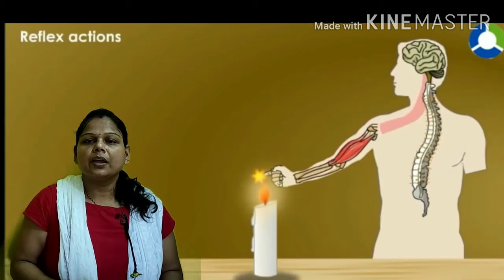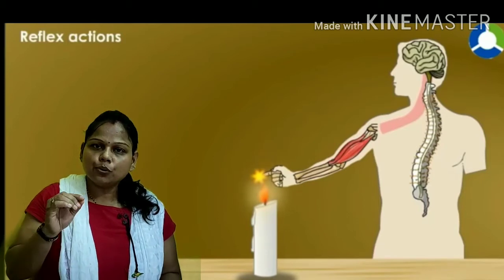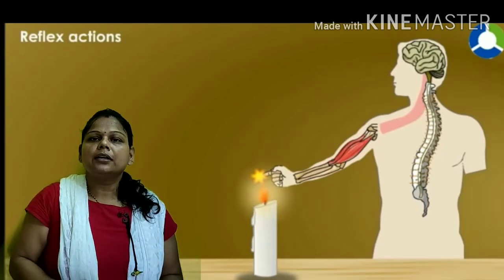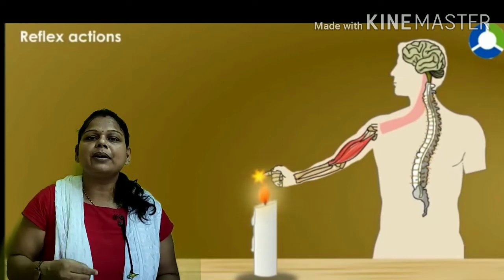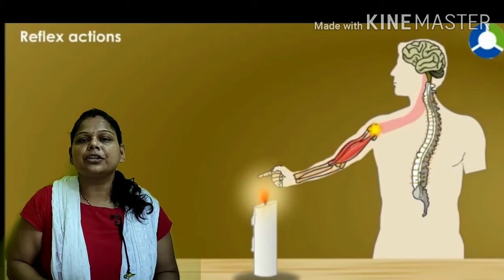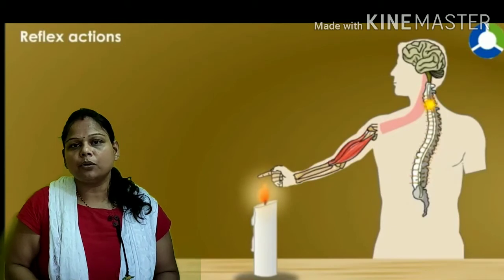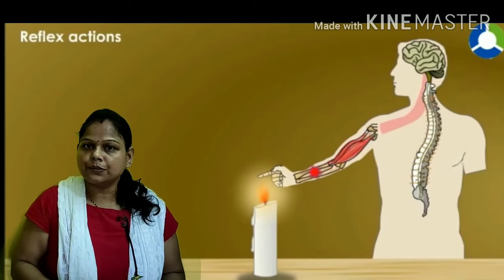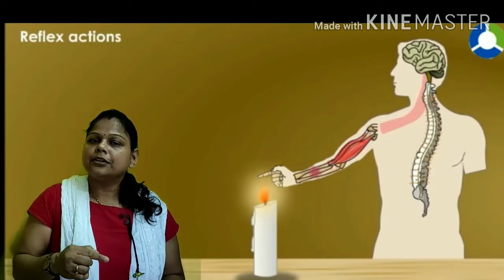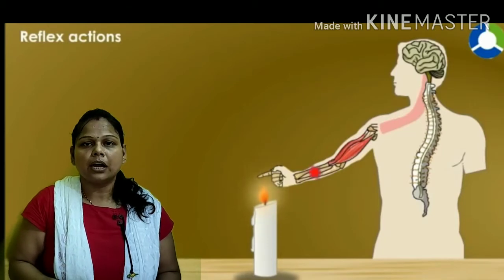Of course, you will. Now, what happened here? When you, by mistake, touch the hot pan, the sensory nerves present in that particular area of your skin pass the signal or the message to the brain. But according to the situation, here the signal is controlled by the spinal cord. The spinal cord takes the command and gives the message to your motor nerves, telling you to remove your hand as soon as possible. Otherwise, you will get a burn. Here, the spinal cord acted as a boss. This is the working mechanism of the spinal cord.